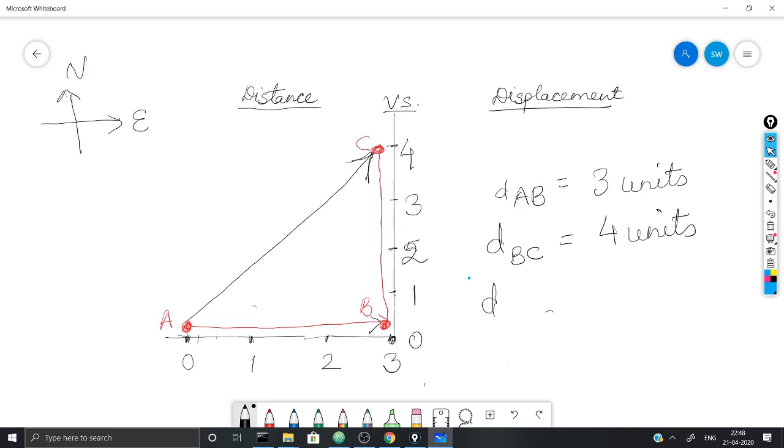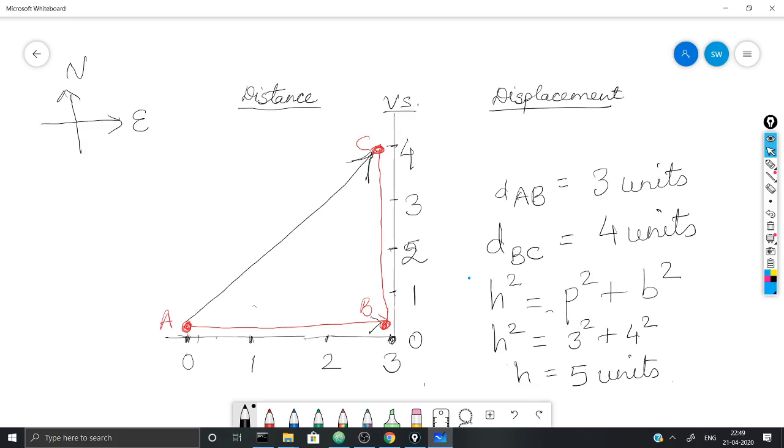But the resultant displacement, if I talk of the total displacement from point A to C, can only be calculated using Pythagoras theorem. So what is Pythagoras theorem? It states that you can always find the hypotenuse by this formula: the square root of the sum of squares of perpendicular and base. So the hypotenuse comes out to be the square root of 3 squared plus 4 squared, which gives me h. These 3, 4, 5 form a Pythagorean triplet. So h comes out to be 5 units.